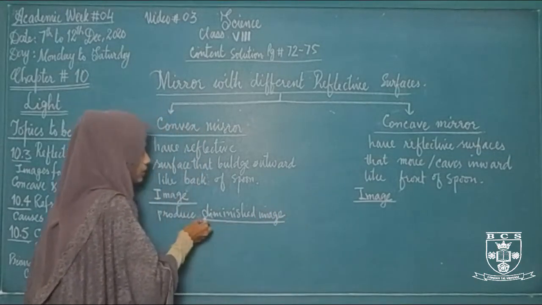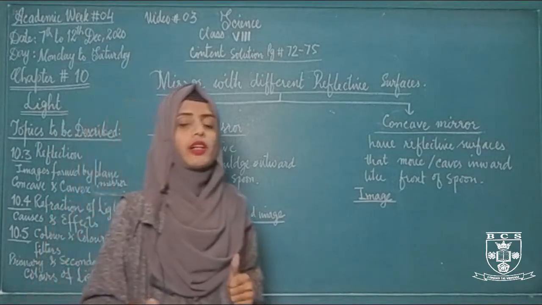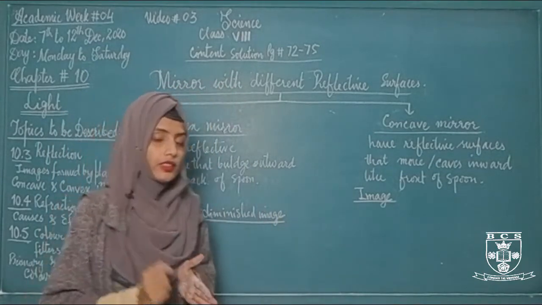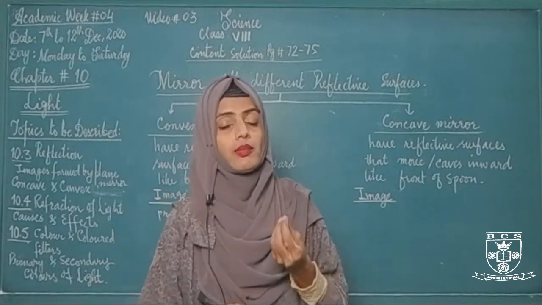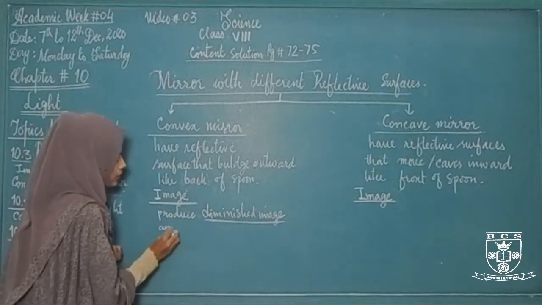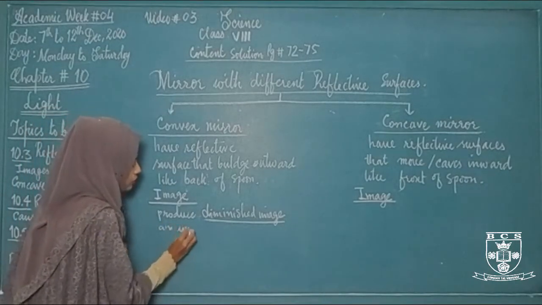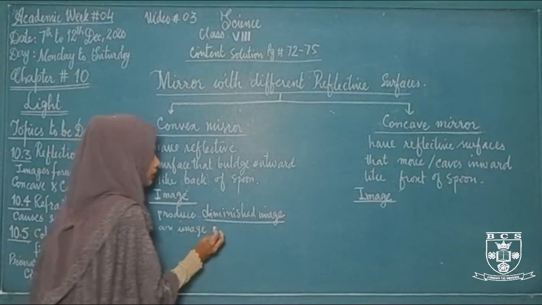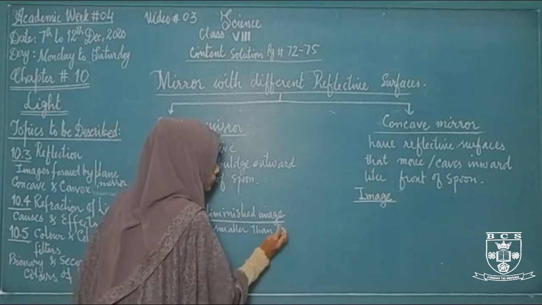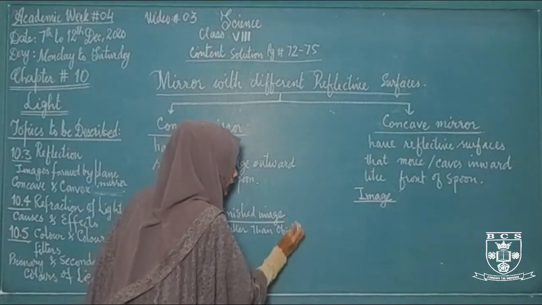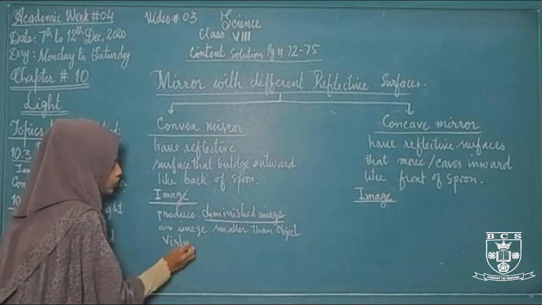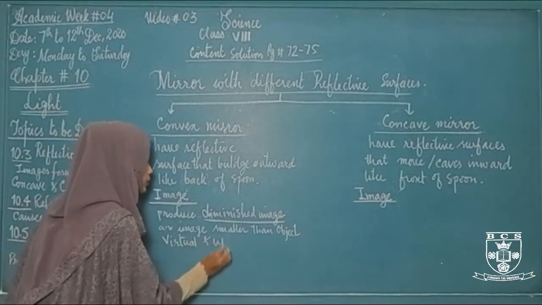An image that is smaller in size as compared to the size of object. एक ऐसी image जो object के size से बहुत छोटी हो, that image is called diminished image, and it also forms virtual and upright image.